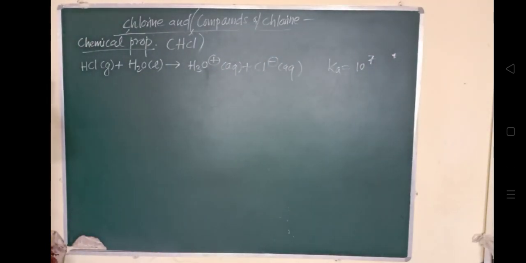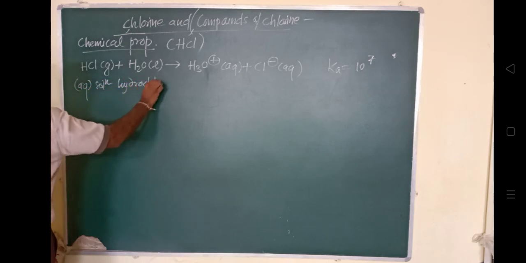हाइड्रोक्लोरिक एसिड बोलते हैं. Okay, hydrochloric acid. So what is hydrochloric acid? It's an aqueous solution of hydrogen chloride. हाइड्रोजन क्लोराइड गैस का जब aqueous solution होता है उसको बोलते हैं हाइड्रोक्लोरिक एसिड.